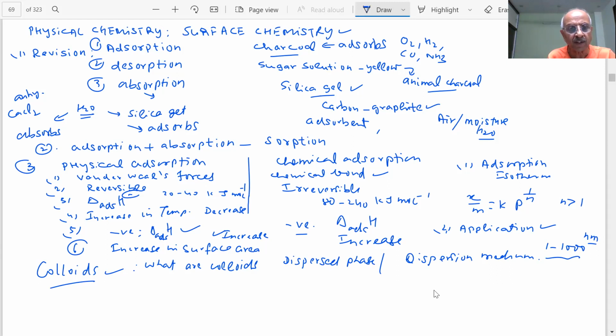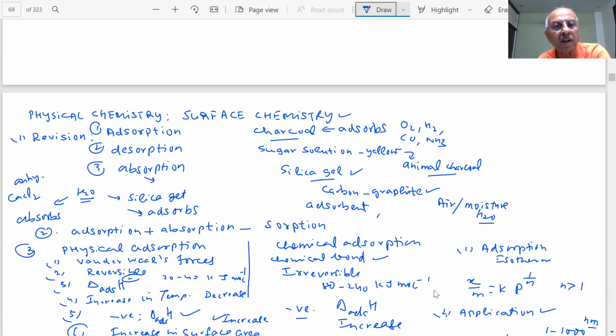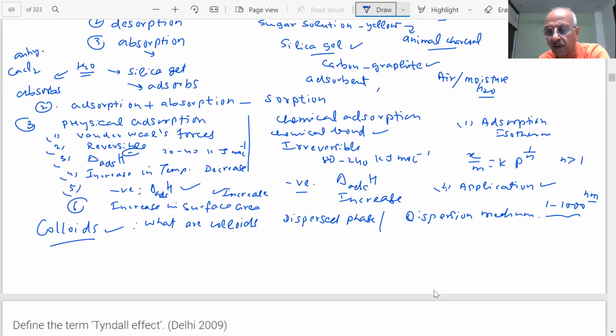Questions will mainly be asked on the types of colloids, because our purpose is to revise. Let us see the types of colloids.